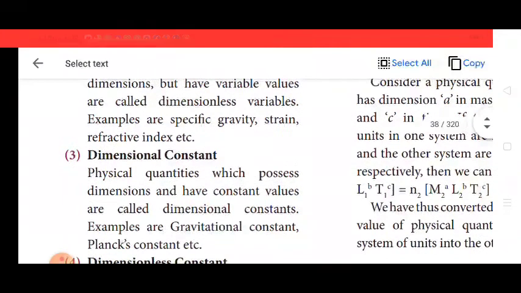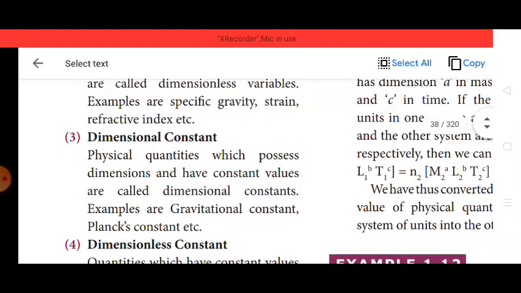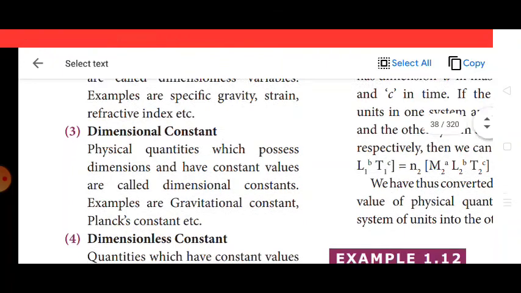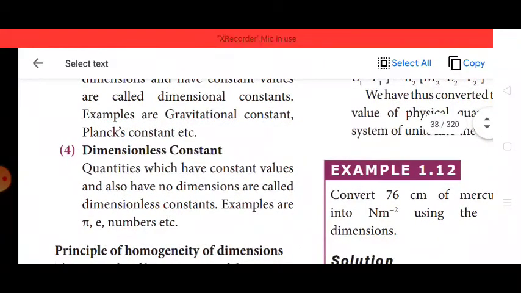Dimensional constant. What is a dimensional constant? Physical quantities which possess dimensions and have constant values are called dimensional constants. Example, gravitational constant, Planck constant. That means the physical quantity having a constant value with dimensions is simply a dimensional constant. Dimensionless constant. Quantities which have constant values and also have no dimensions. For example, pi, e, that means charge of electron. These are all examples for dimensionless constant.